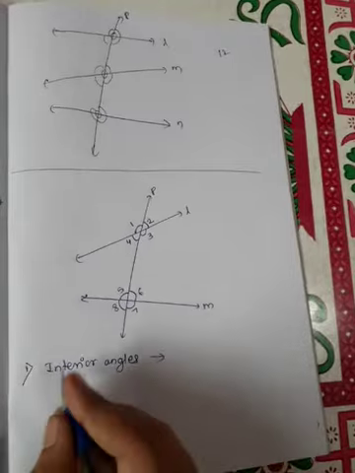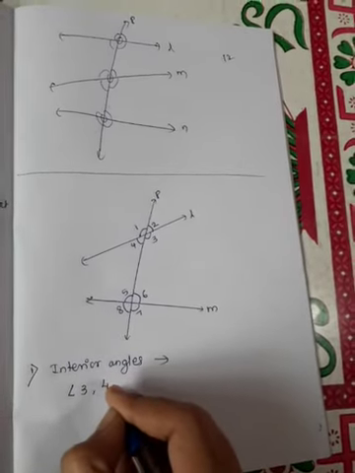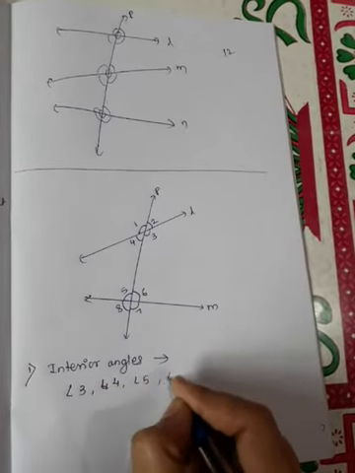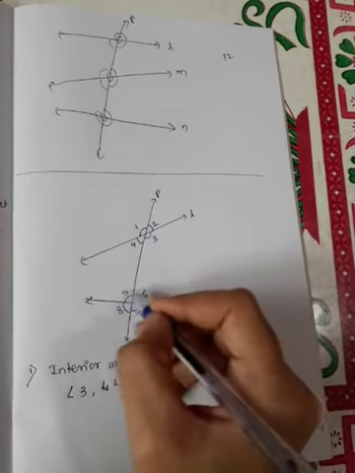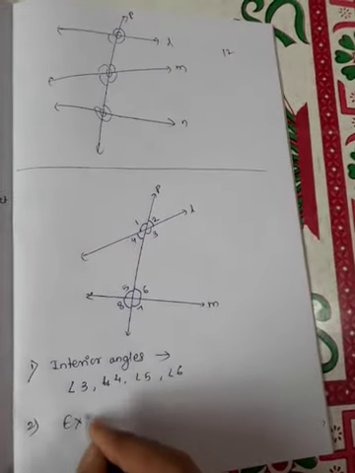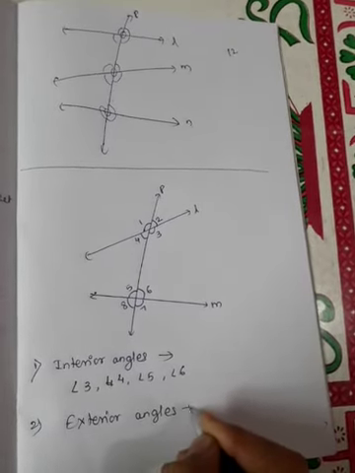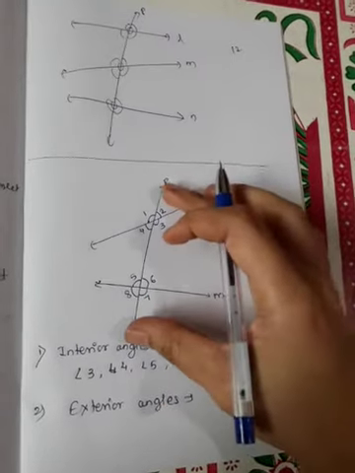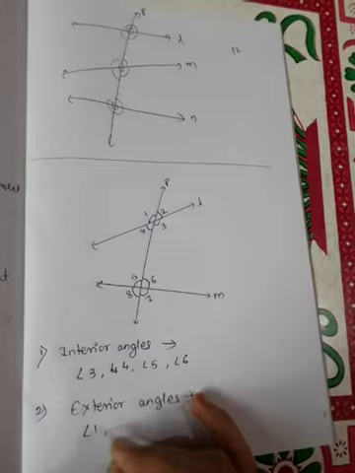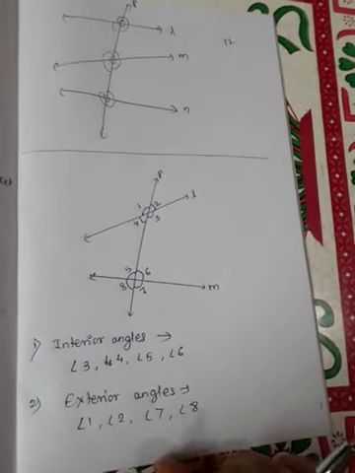So the interior angles are angle 3, angle 4, angle 5 and angle 6. The next type is exterior angles. What are the exterior angles? The angles which are outside. So angle 1, angle 2, angle 7 and angle 8 are exterior angles.